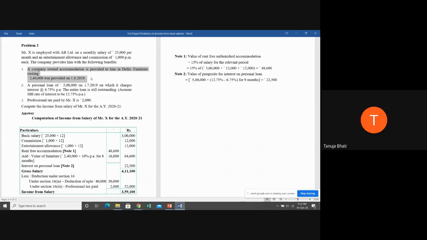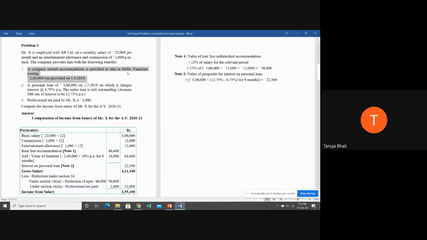Very good. Now, in rent-free accommodation, I hope you all remember the provision. Here the company is owning the accommodation. So based on the population of the city, you have to arrive at the taxability. If the population is more than 25 lakhs, what is the taxability limit? 15% of the salary.